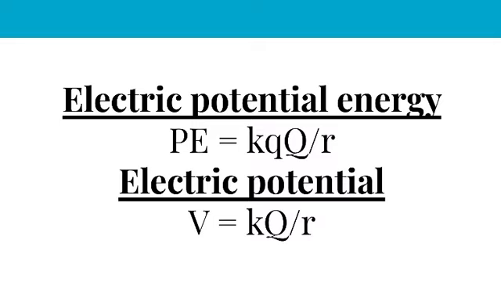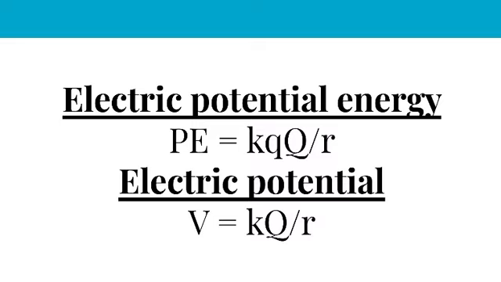Next we have electric potential. Electric potential is more commonly known as voltage. The potential at a point at a distance r from a charge q is given by V = kq/r. Potential plays the same role for charge that pressure does for fluids. If there is a pressure difference between the two ends of a pipe filled with fluid, the fluid will flow from the high pressure end towards the low pressure end. Similarly, charges respond to a difference in potential in a similar way.